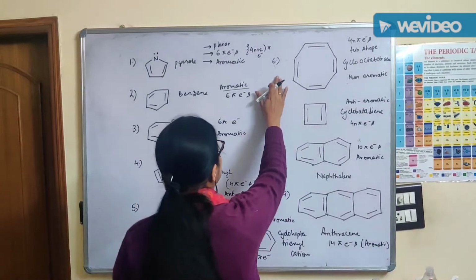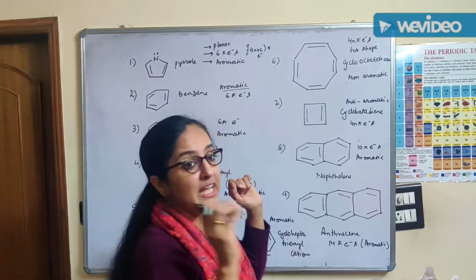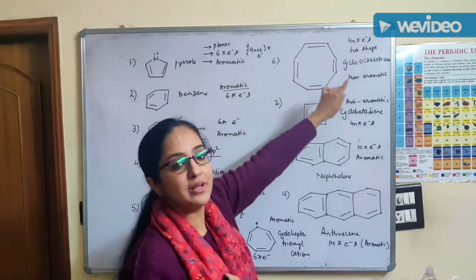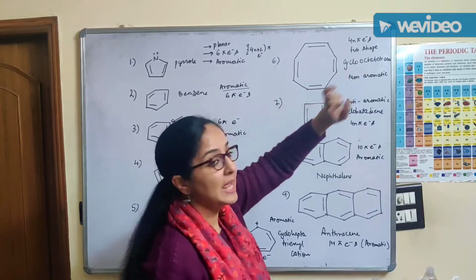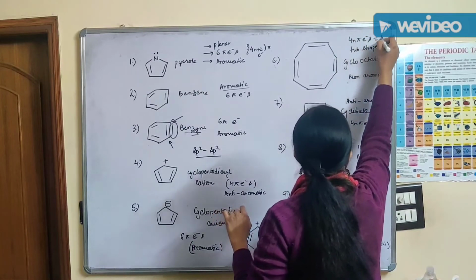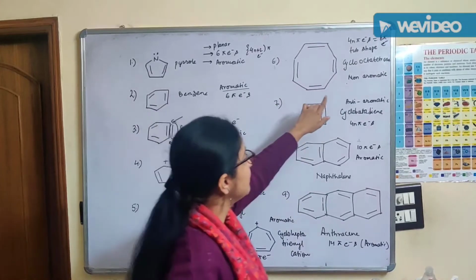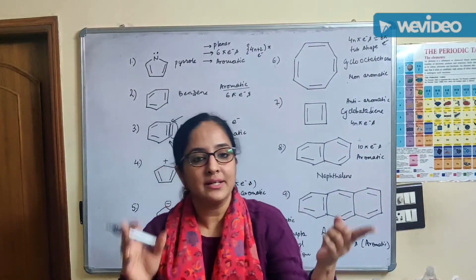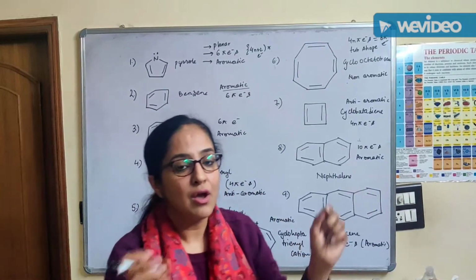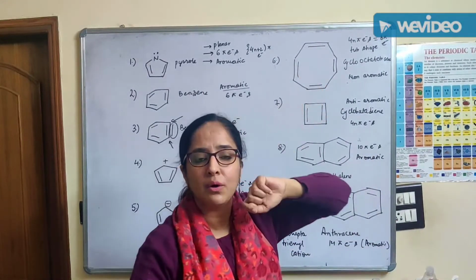So let us go on to the next example, which is cyclooctatetraene, right? It's an 8-membered cyclic structure having 4 double bonds. So that means there are 8 pi electrons. But you must be thinking now, ma'am said that it should be planar, right? The structure should be having 4n pi electrons, it should be cyclic, it should have conjugated double bonds. Then why has ma'am written non-aromatic over there?